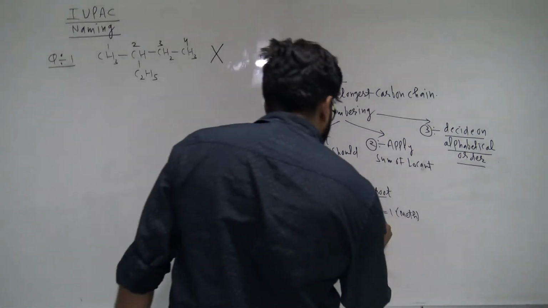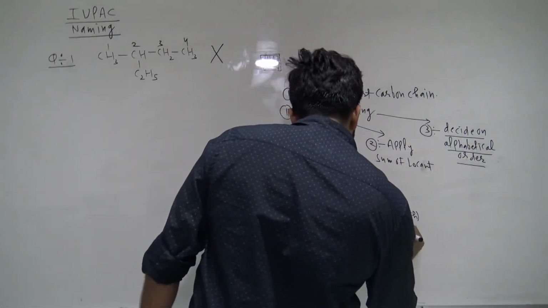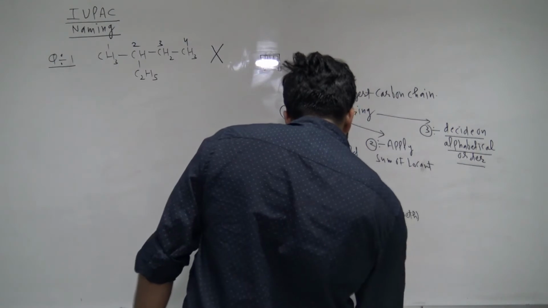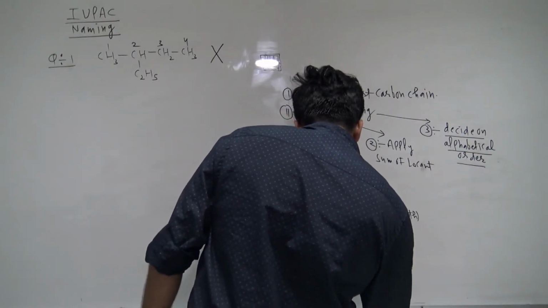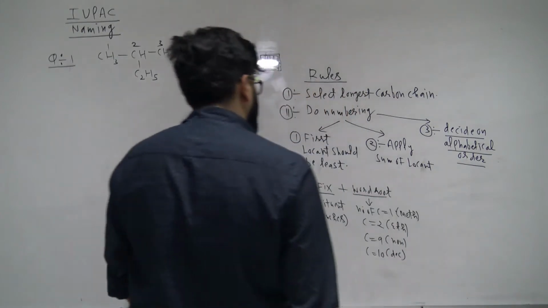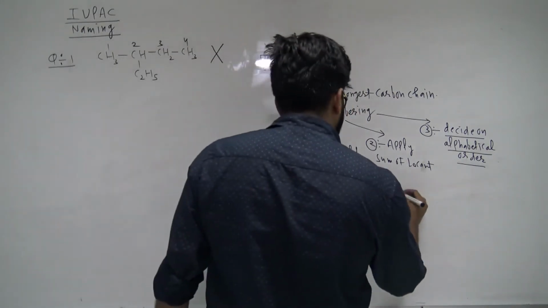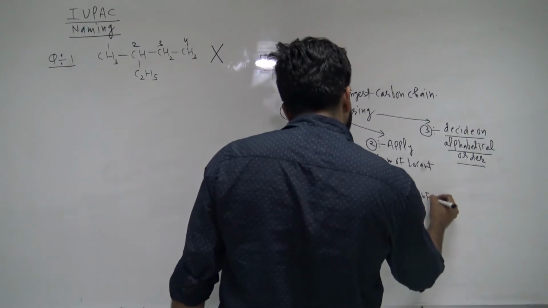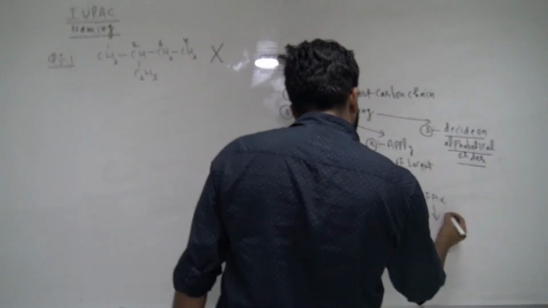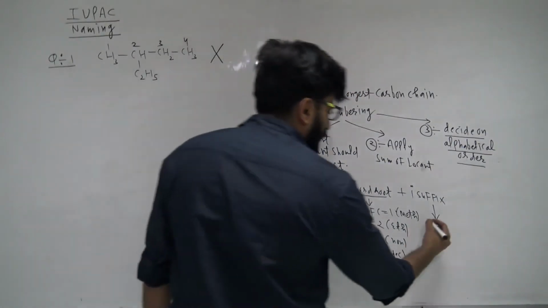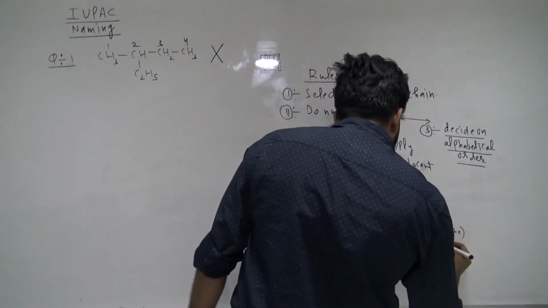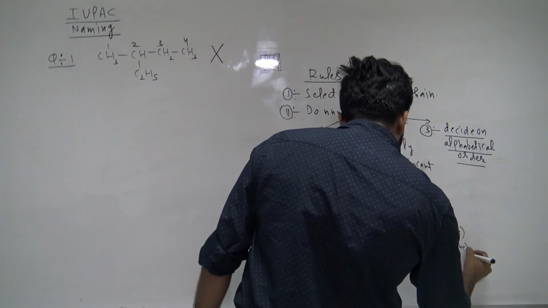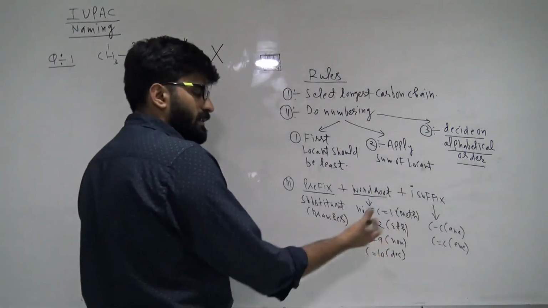If the carbon atom count is 2, then eth. If it is 9, then non. If it is 10, we use dec. After the word root we use the primary suffix. What is the primary suffix? If all the bonds between carbons are single, it is -ane. If at least one bond is a double bond, then we justify this with -ene.